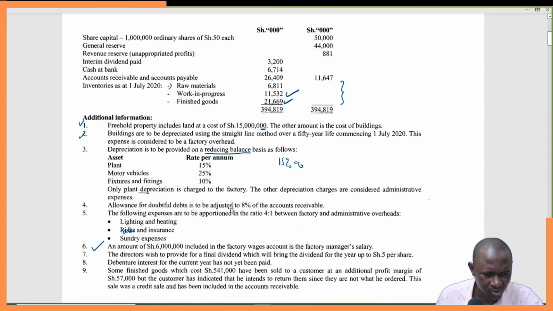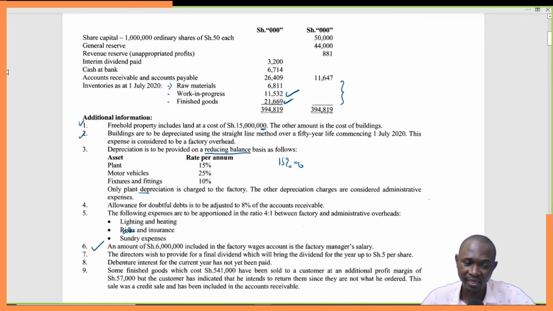Allowance for doubtful debts is to be adjusted to 80% of the accounts receivable. We need to work out this, if there's an increase or a decrease. If it's an increase, then it will be posted on the expense side. But if it's a decrease, it will be posted in the income and gain section where we are now. So let's work it out.